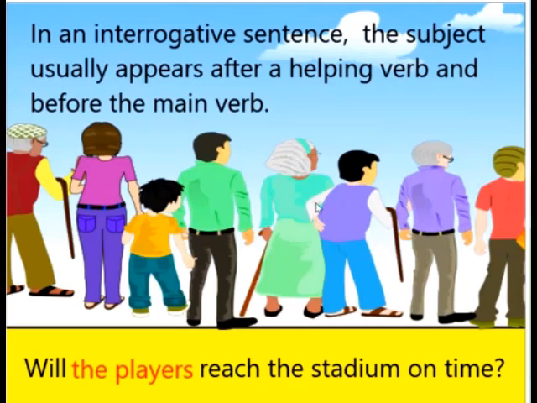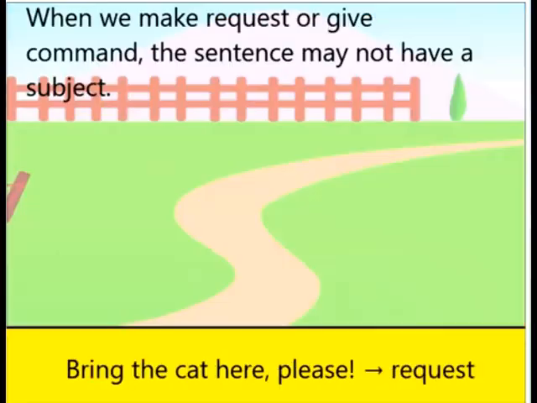Another example, will the players reach the stadium on time? Here again, will is the helping verb and reach is the main verb, and the players will then be the subject. It's coming in between the helping verb and main verb.